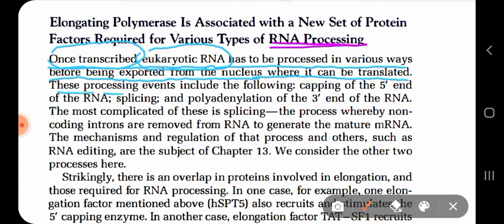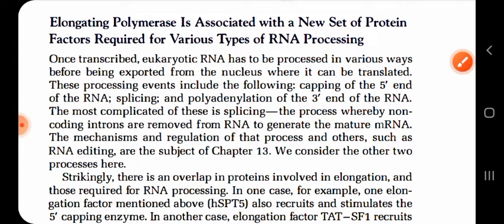Now these processing events are of three types. Three processing events occur, which have to be discussed: capping of the 5' end of RNA, splicing. The name looks very simple, but it is very big. That's why a separate chapter has been given on splicing. And polyadenylation of the 3' end of the RNA.